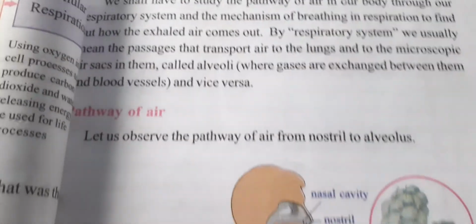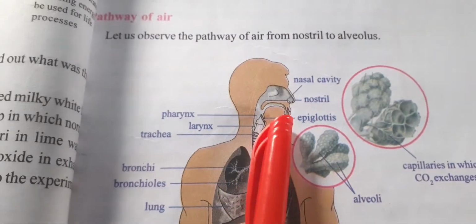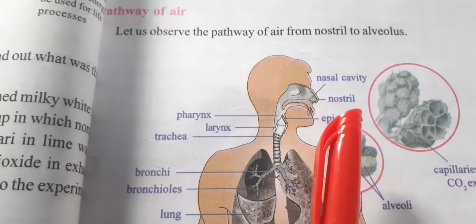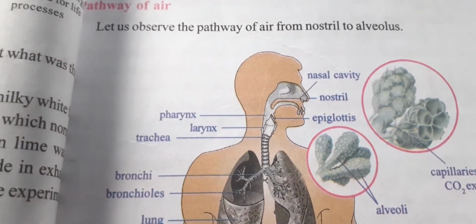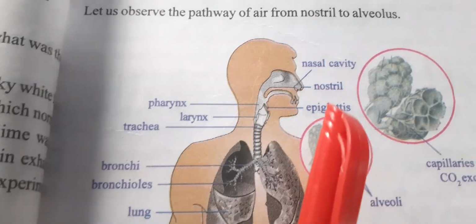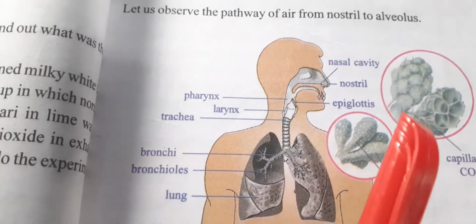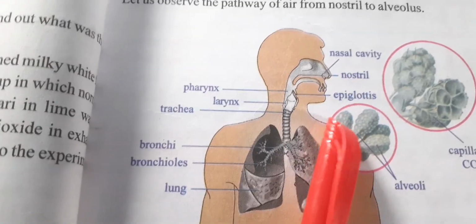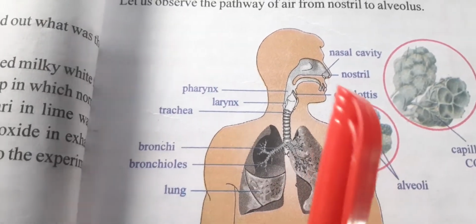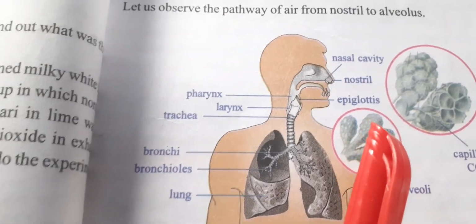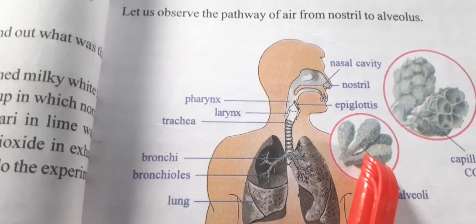So students, alveoli, just see here, are small microscopic air sacs present in the lungs. Students, don't get confused about alveoli. Alveoli are small microscopic air sacs present in the lungs. So we call these alveoli.